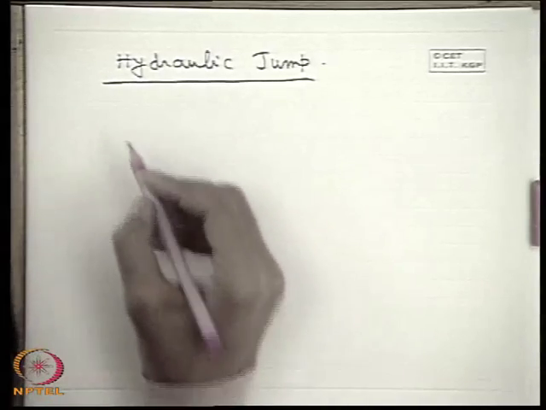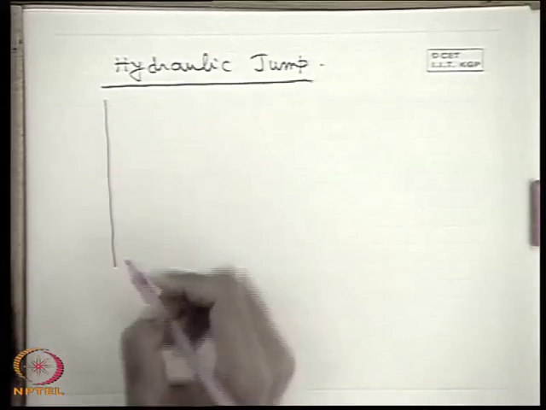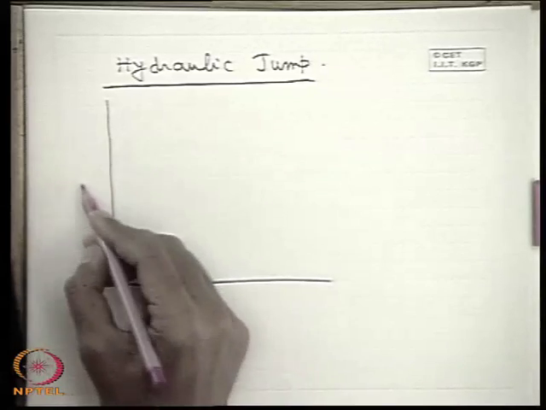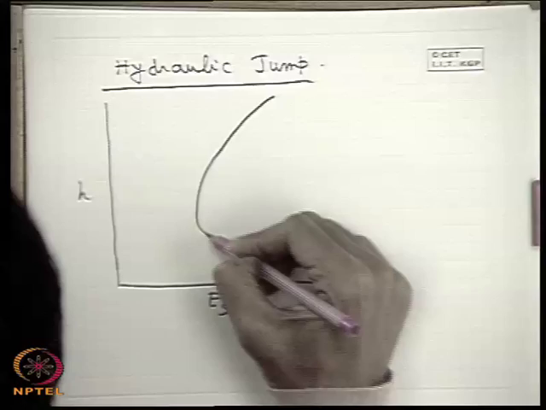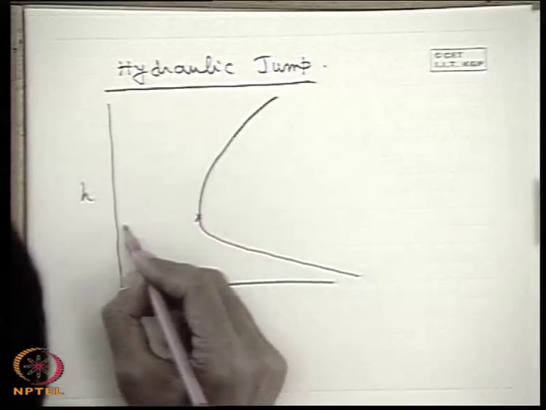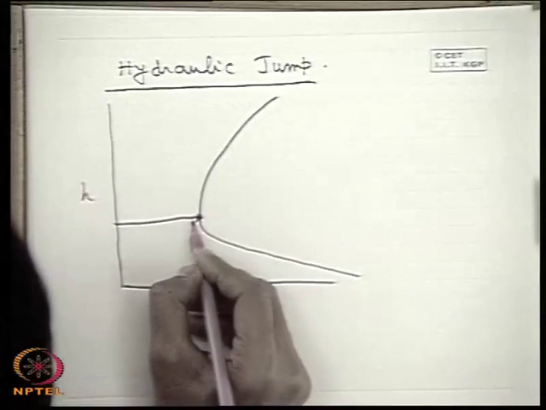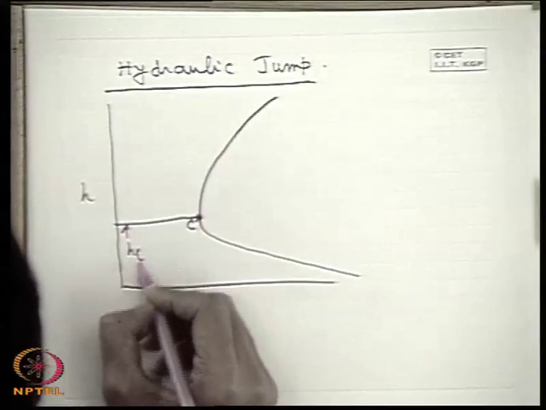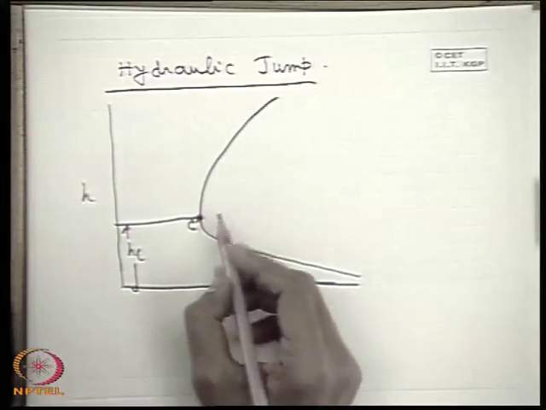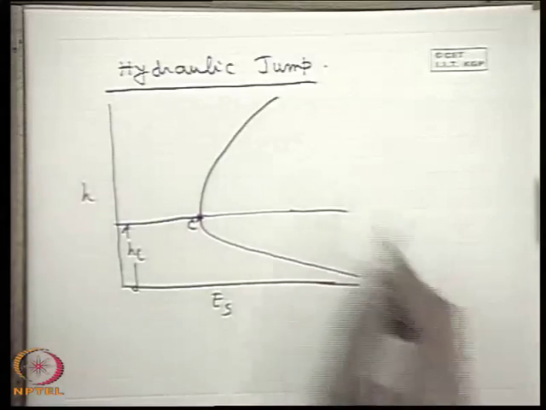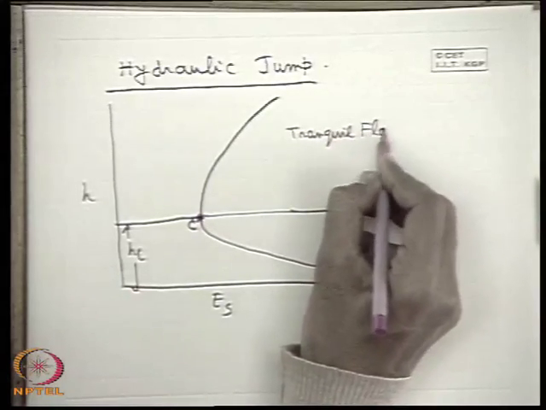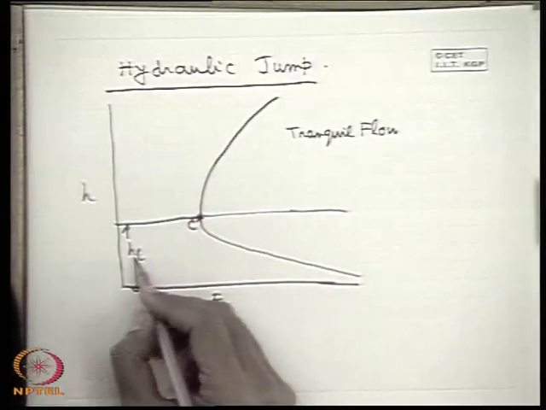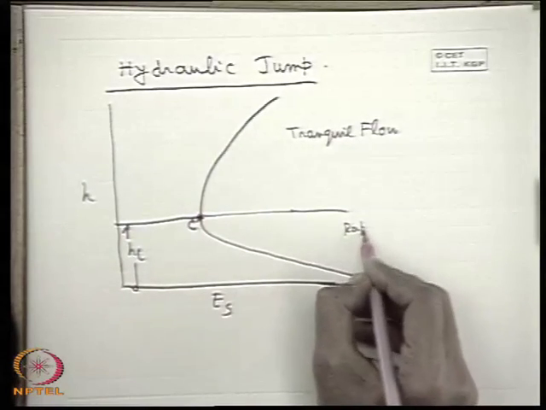Now let us investigate the hydraulic jump in detail. If we see this again, this H versus E_S curve is like this. So this is the minimum point and this is the critical point. Let us define this as C, and this is H_C, and this corresponds to the minimum. Now, with the definition we know this is the tranquil flow regime, where the depth of flow is higher than the critical depth, and this is the rapid flow regime.